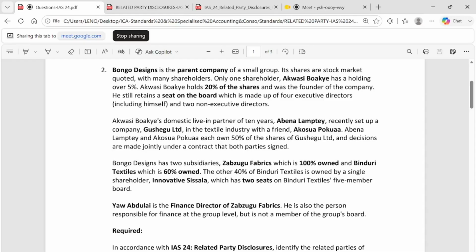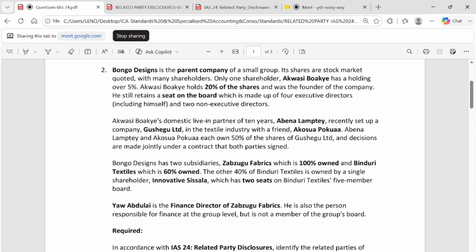Now, recently set up. Abena Lamte recently set up a company called Lushegu Limited in the textile industry with a friend, Akosia Pokua. Abena Lamte and Akosia Pokua each own 50% of the shares of Lushegu, and the decisions are made jointly under a contract with both parties.